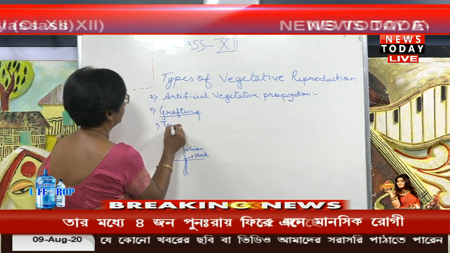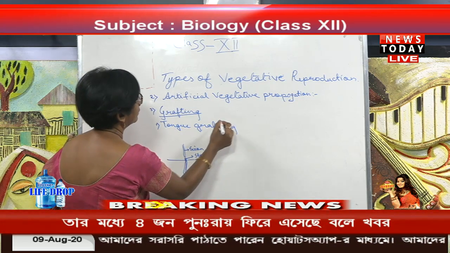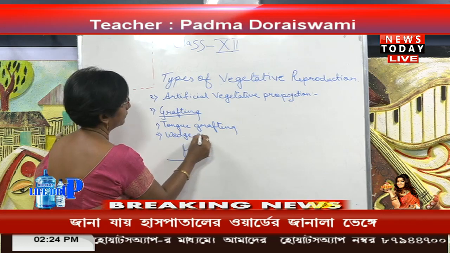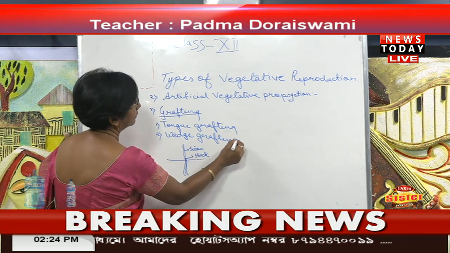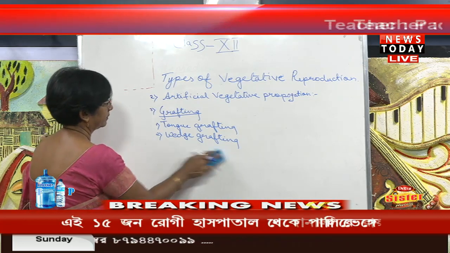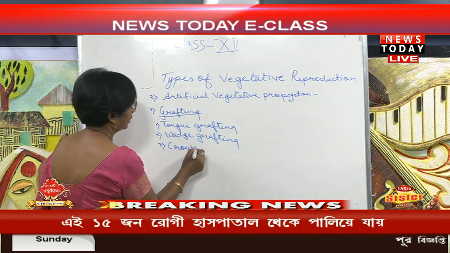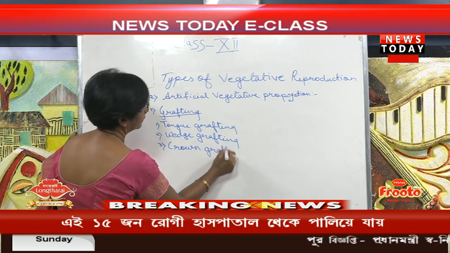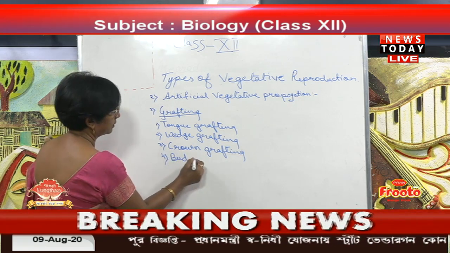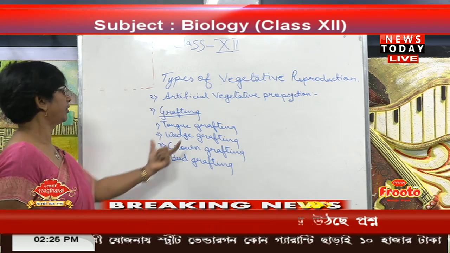One is the tongue grafting, another one is the wedge grafting, then the third one is the crown grafting, and the fourth one is the bud grafting. So, different types of grafting are there.